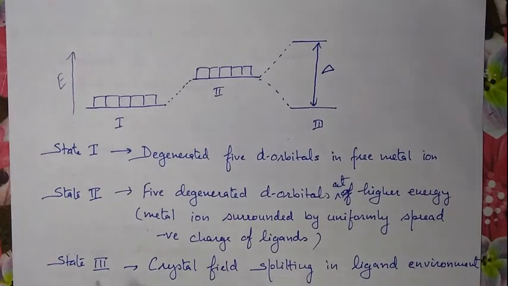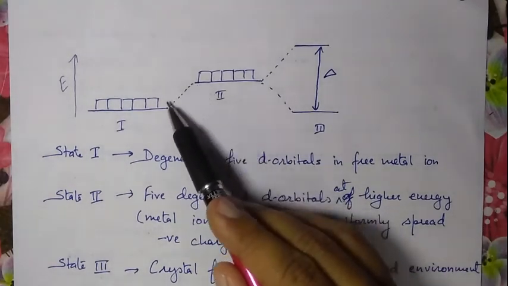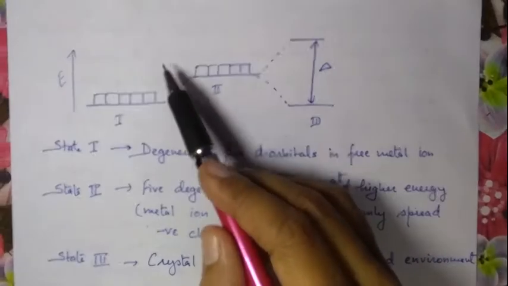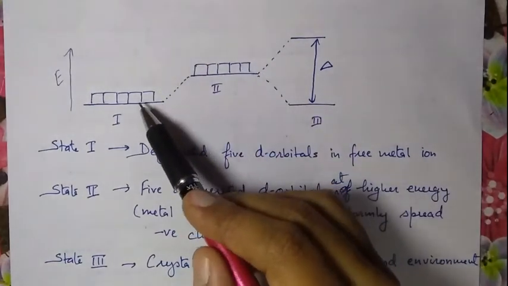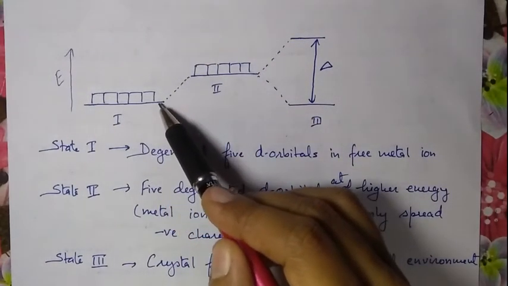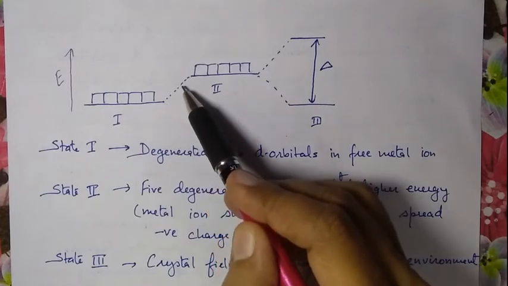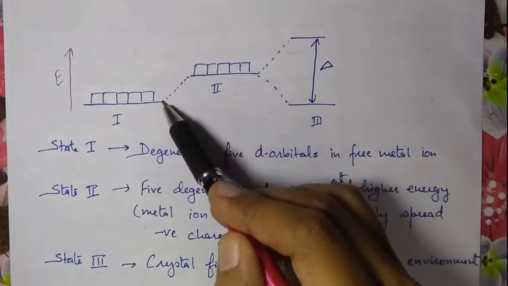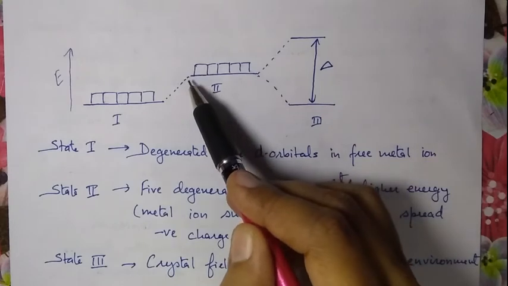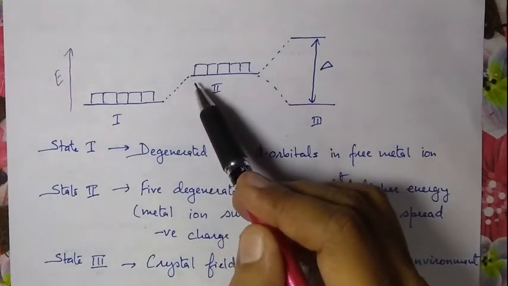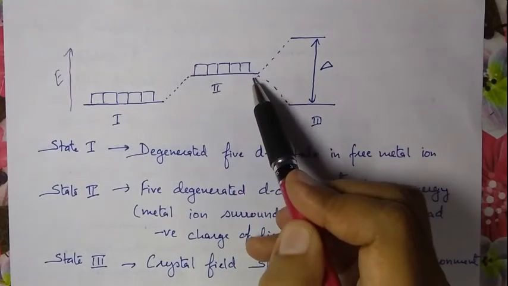When ligands are present around the metal ion, the energy of these d orbitals will increase, but uniformly, and after increasing they remain degenerate.